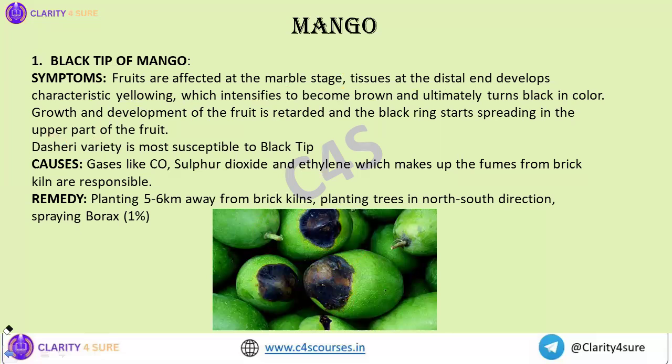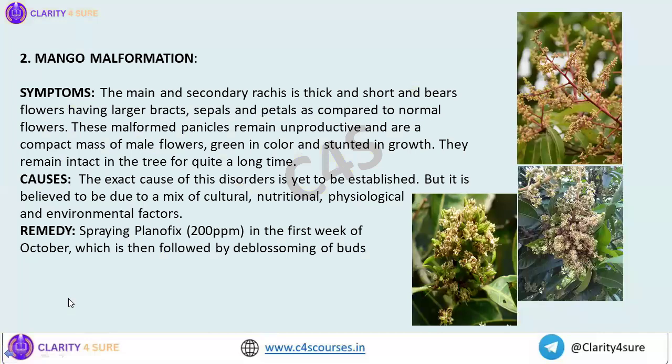So next up, the next disorder in case of mango is mango malformation. If you see here, this is the normal inflorescence of mango. This is the rachis you can see, and the panicle. You know, mango inflorescence is known as panicle. The type of inflorescence in mango is panicle, and this is the typical normal panicle of mango.